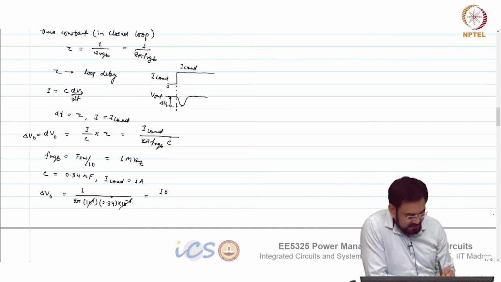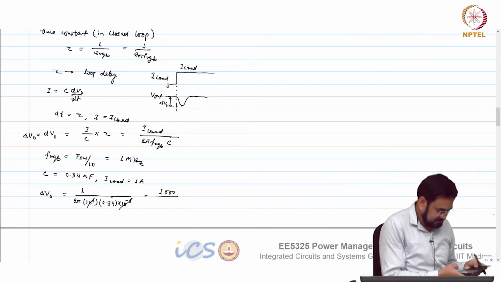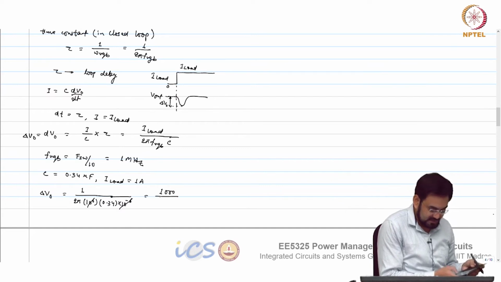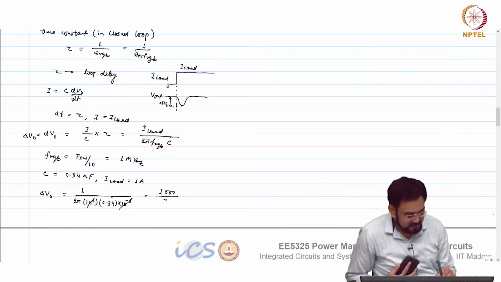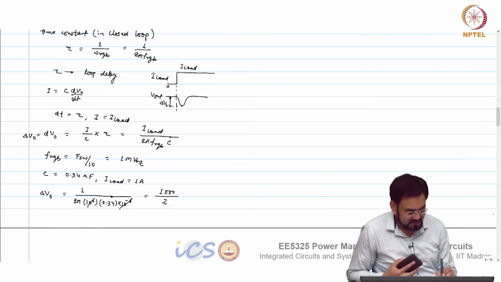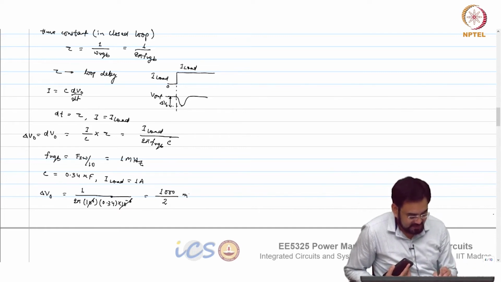So 1000 over 6.28 into 0.34. That comes to 2.13, divided by 2, it's approximately 2 millivolt.